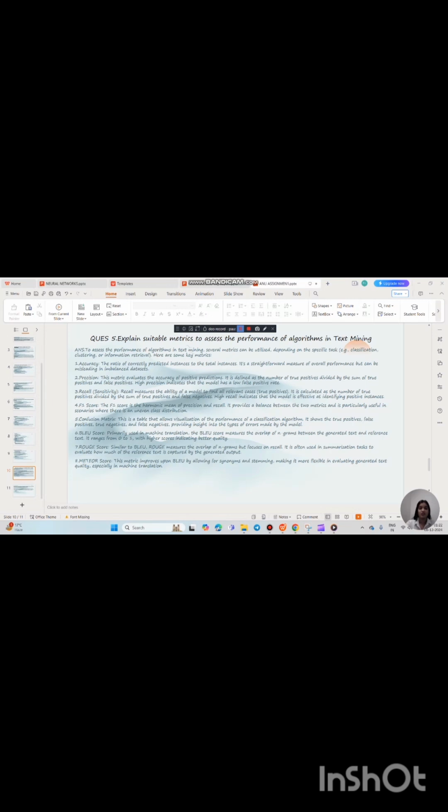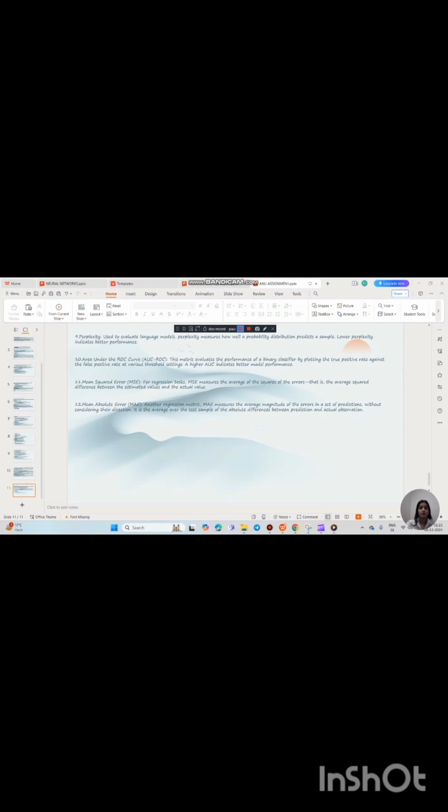This metric improves upon BLEU by allowing for synonyms and stemming, making it more flexible in evaluating generated text quality, especially in machine translation. Number 9, perplexity. Used to evaluate language models, perplexity measures how well a probability distribution predicts a sample. Lower perplexity indicates better performance. Number 10, area under the ROC curve. This metric evaluates the performance of a binary classifier by plotting the true positive rate against the false positive rate at various threshold settings. A higher AUC indicates better model performance.